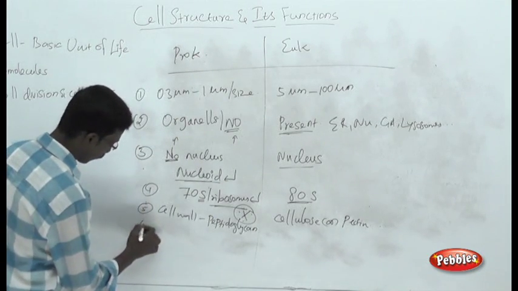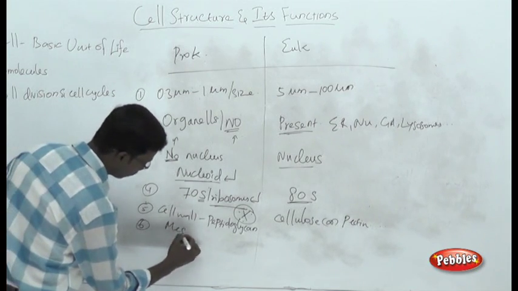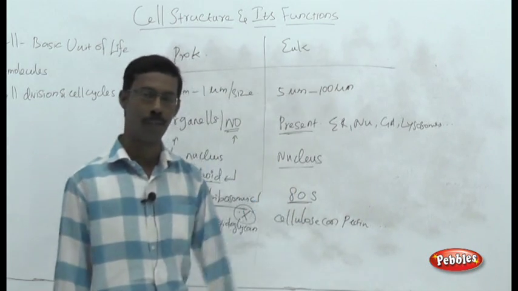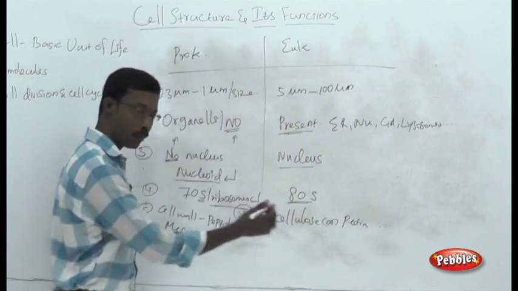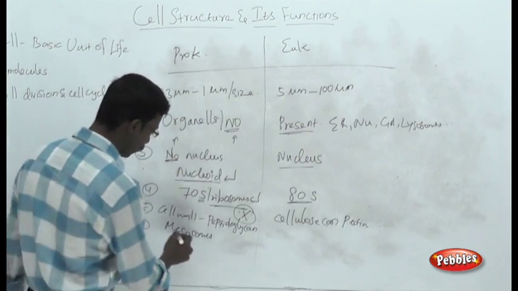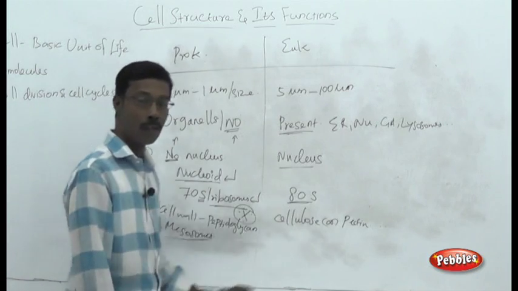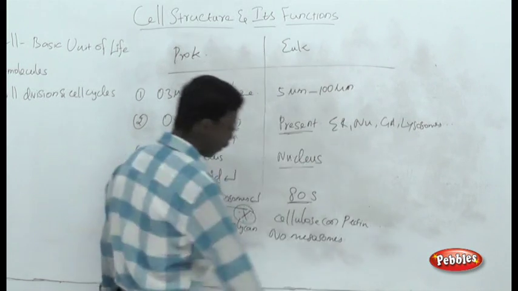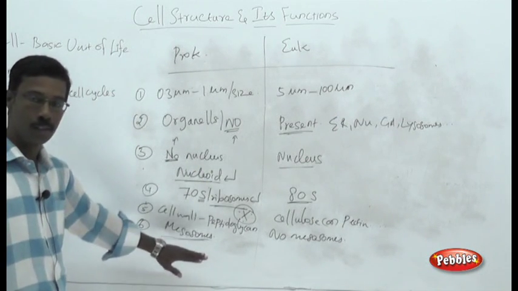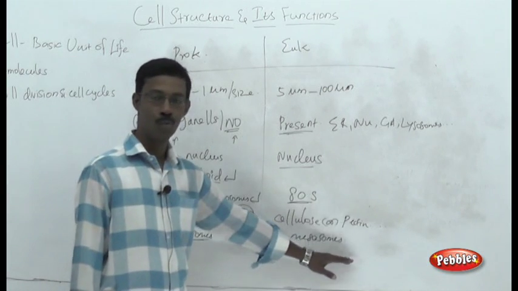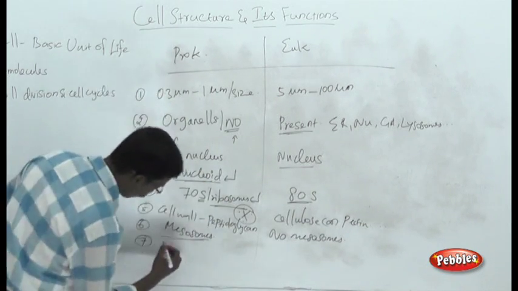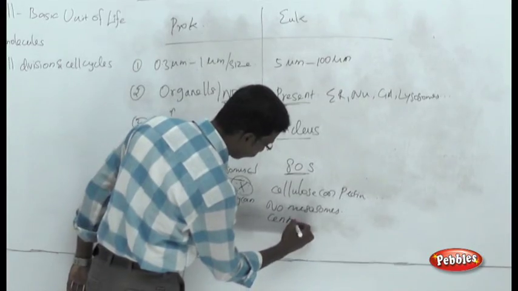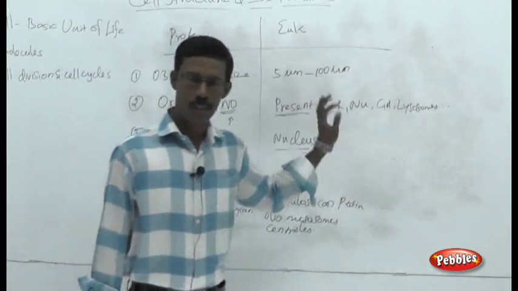The next point, mesosomes. In prokaryotic cells, there are structures called mesosomes, which are invaginations of the cell membrane into the cell's interior. These mesosomes are involved in many functions of prokaryotic cells. These structures, the mesosomes, are absent from eukaryotic cells. Prokaryotic cells possess mesosomes, and there are no mesosomes in eukaryotic cells. Prokaryotic cells have no centrioles, and there are centrioles in eukaryotic cells. So these are the major points you have to remember.